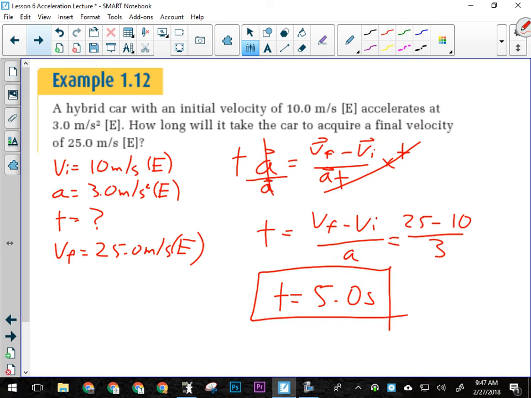Okay, that'd probably be like a 4-mark question. I would give you 1 mark for the givens, 1 mark for choosing the correct formula, 1 mark for your manipulation of the formula, and 1 mark for your final answer. Okay, everybody all right with that one? Okay.